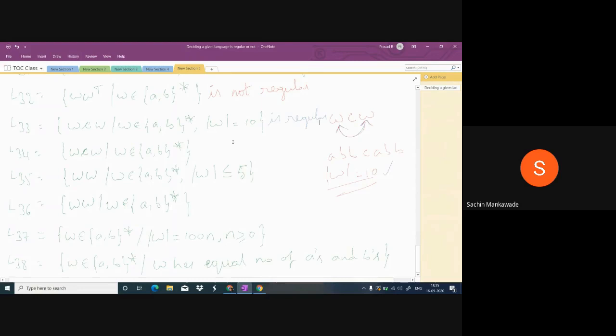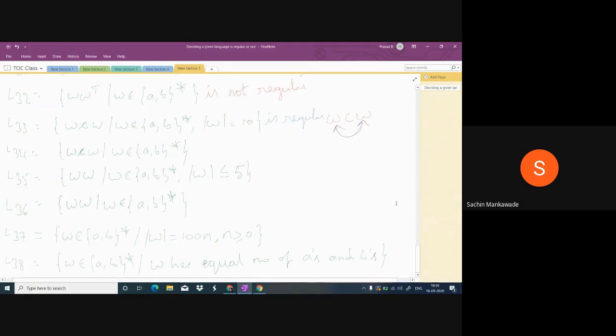Therefore, this is a regular language. Next, what about 34? Here W, C, W. C before whatever, C after must be the same. And here the length is not given. Length can be from 0 to infinite. So the relation is infinite, so it is not regular.